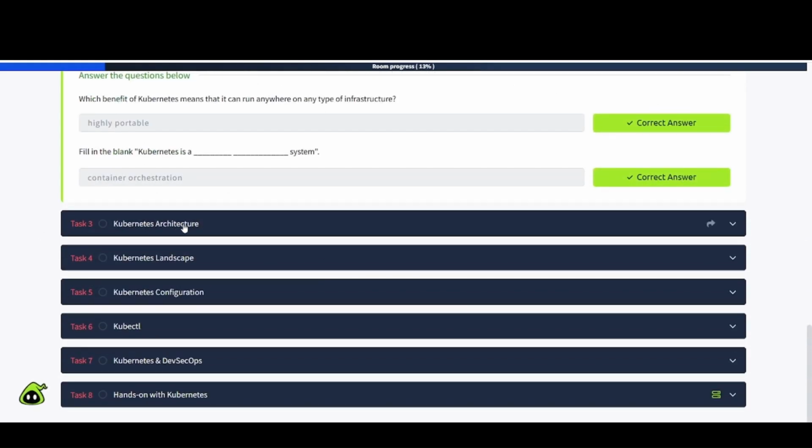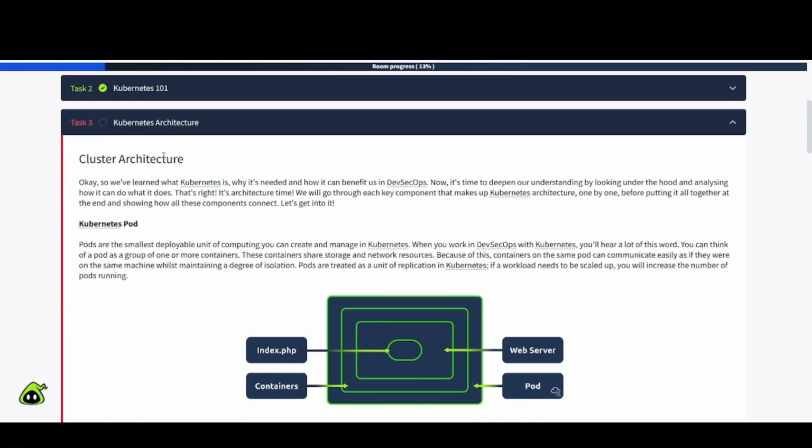Task number 3, Kubernetes architecture, cluster architecture. Okay, so we've learned about what Kubernetes is, why it's needed, and how it can benefit us in DevSecOps. Now it's time to deepen our understanding by looking under the hood and analyzing how it can do what it does. That's right, it's architecture time. We will go through each key component that makes up Kubernetes architecture one by one before putting it all together at the end and showing how all these components connect.